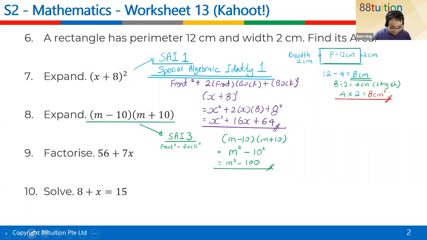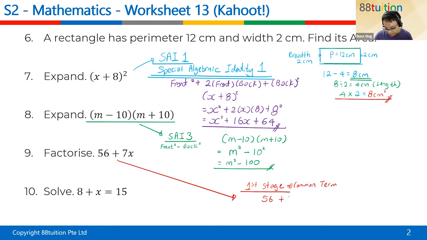And number 9, they're asking you to factorize. Oh my goodness. Factorize means, the first stage of factorization is taking out the common term. So 56 plus 7x. 56 can be written as 7 times 8. Do you know that? Of course you know. 7 can be written as 1 times 7.